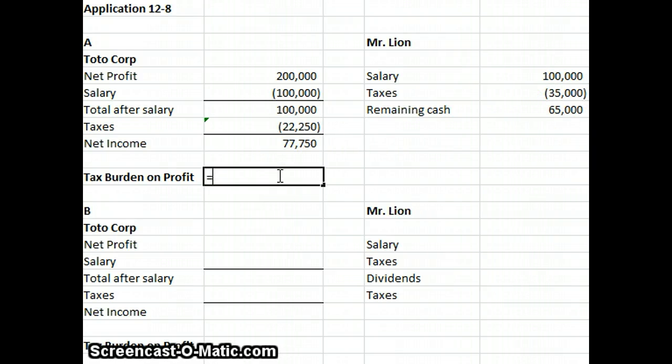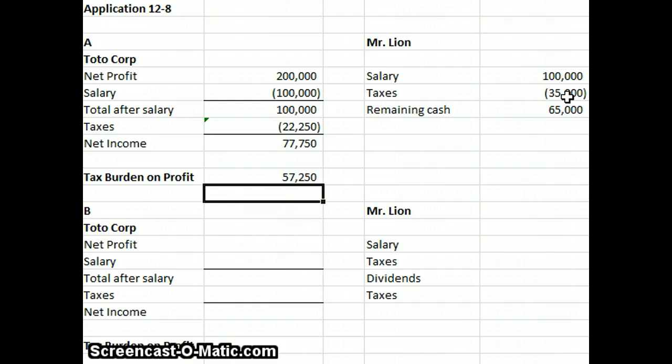My tax burden is equal to the 22,250 I'm paying in taxes on the corporation, plus the 35,000 taxes I am paying individually.